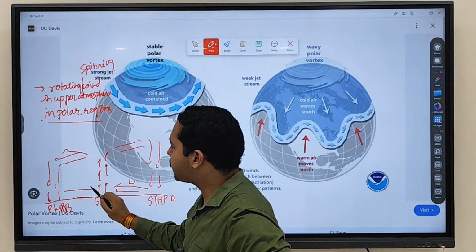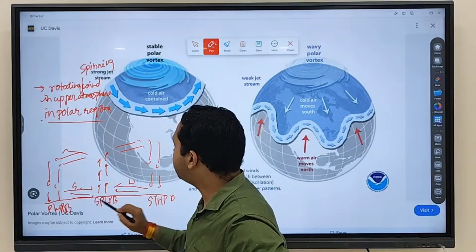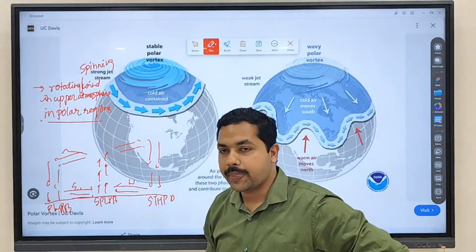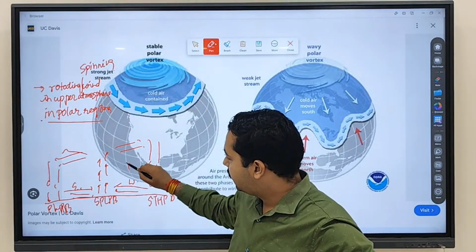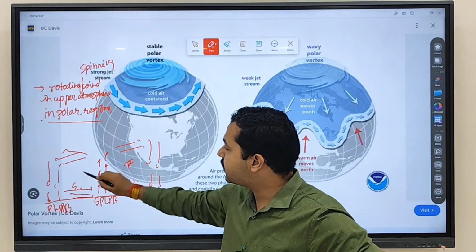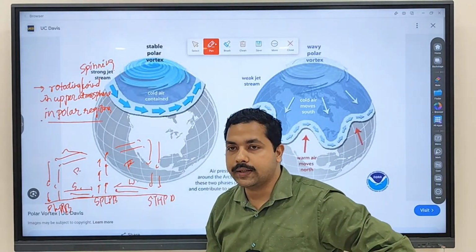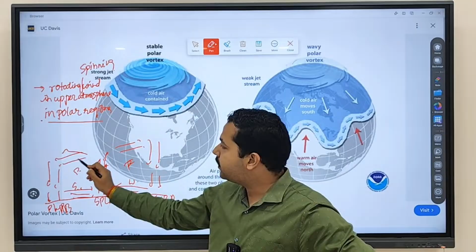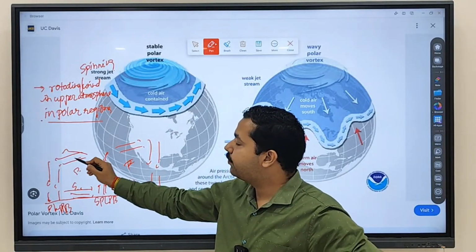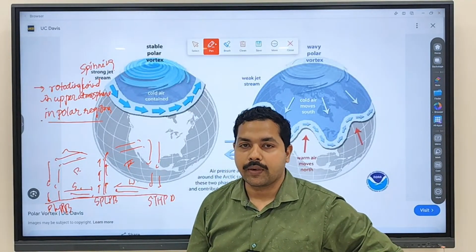Westerlies. Which wind is coming from here to here? Easterlies. We discuss which cell is here. Which cell is here? Polar. This is the Ferrel cell. This cell is which? Polar cell. Clear? When wind is rising, it is moving in this direction. When this wind is moving, what will happen?